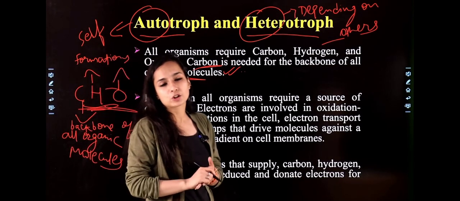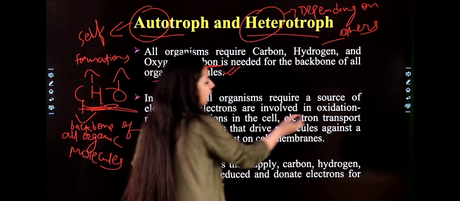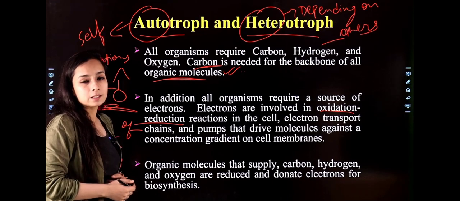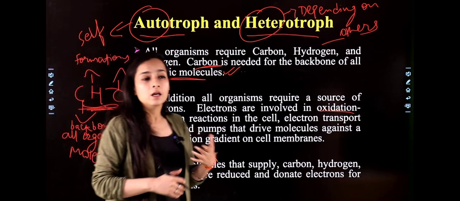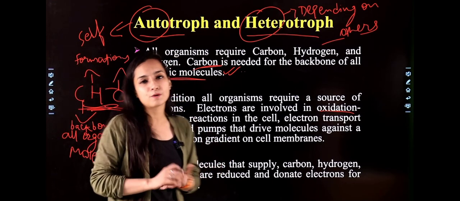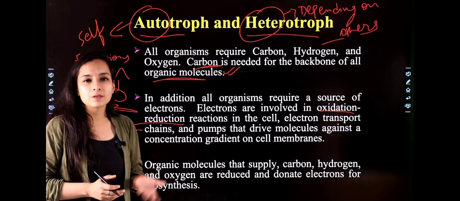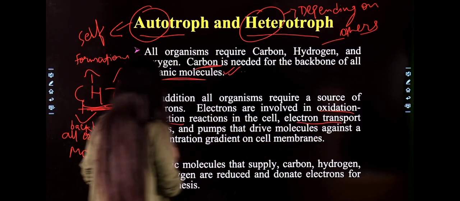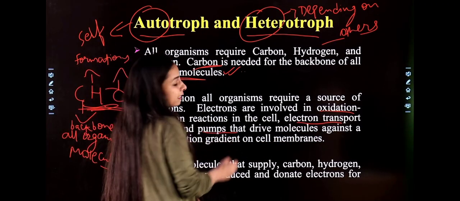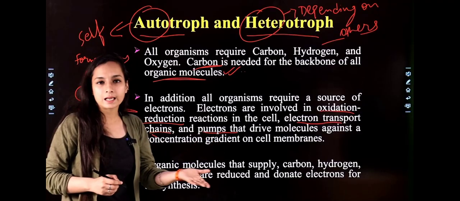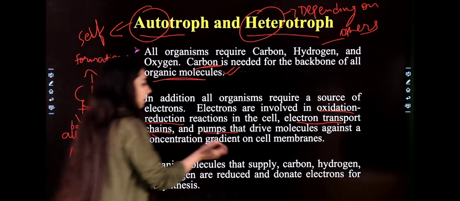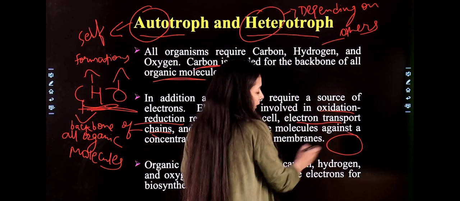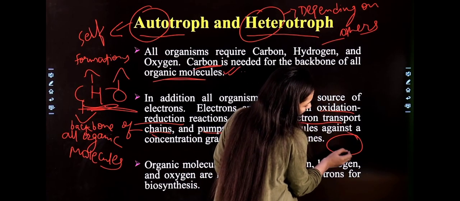Electrons have different functions, as they are involved in the oxidation and reduction pathways, reactions in the cycles. In the cell there are many cycles going on, the oxidation reduction cycle and the electron transport chain, right, and pumps that drive molecules inside the cell or outside the cell. Let's suppose, to clear with an example, this is your cell, this is the cell membrane.